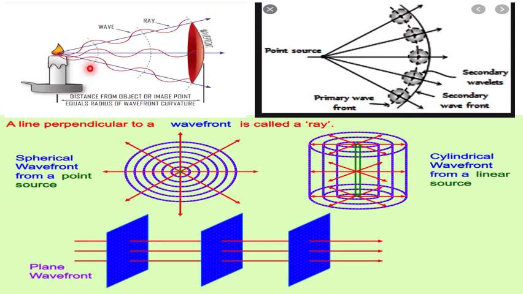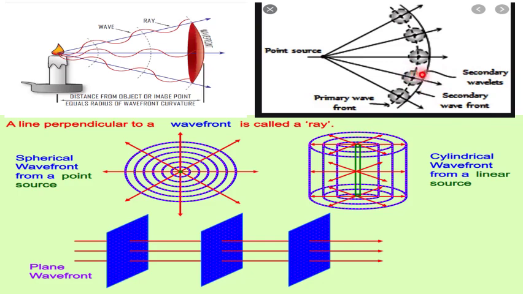able to produce a new source which is known as a secondary wavelet. So what are the secondary wavelets? Now this is the wavefront. Each point of the wavefront is able to produce a new wave and a new source. That's why these points are known as secondary wavelets.